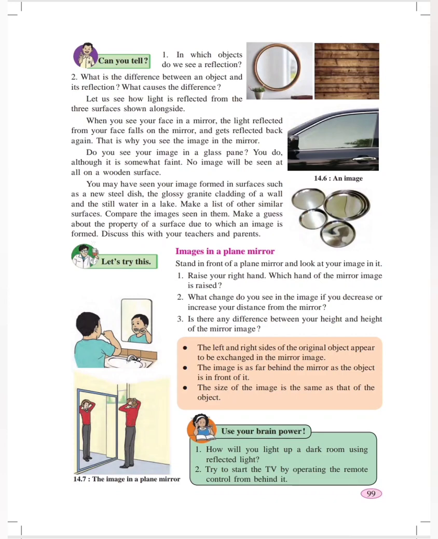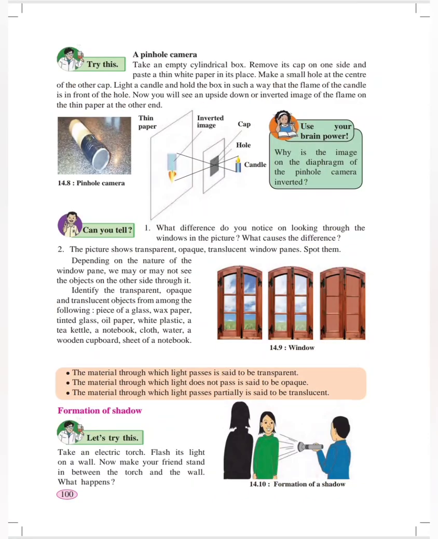Then we came to know about light travelling in a straight line. We have studied that in the propagation of light, light always travels in a straight line. It does not travel in a crisscross path. In the reflection of light, we have studied that when the light emitted from the source of light falls on any object, the rays get reflected from that object and enter into our eyes. That is why we can see that object.